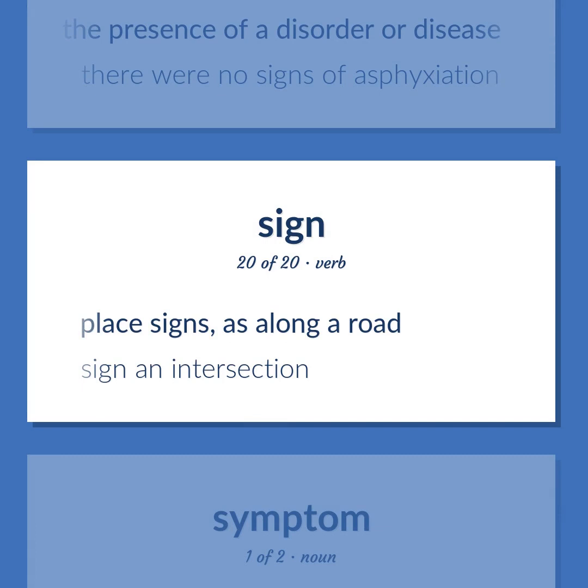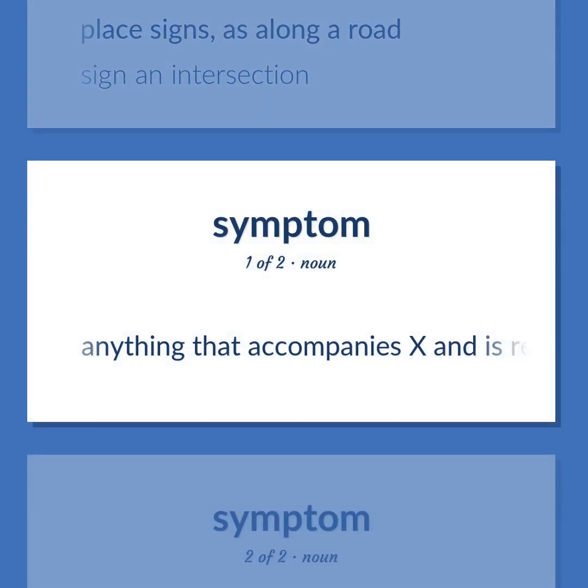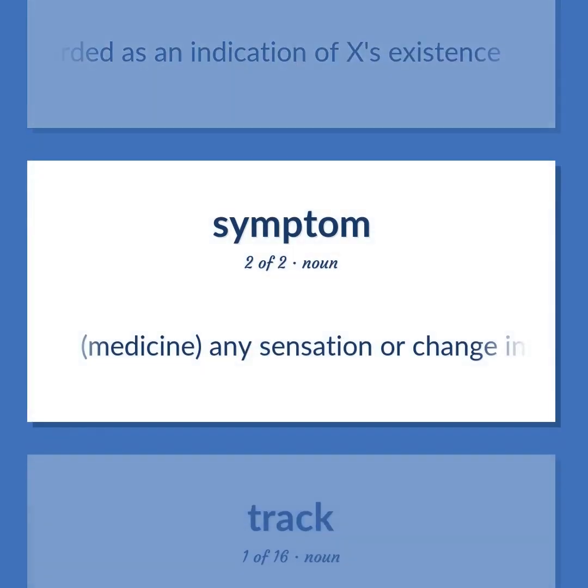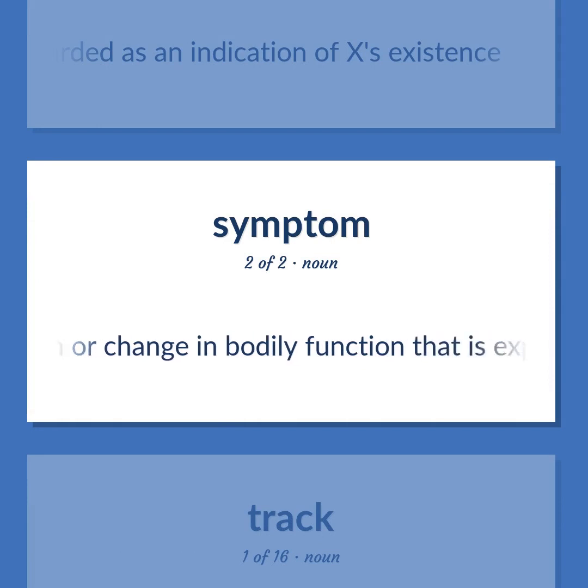Place signs, as along a road. Sign an intersection. Anything that accompanies X and is regarded as an indication of X's existence. Medicine. Any sensation or change in bodily function that is experienced by a patient and is associated with a particular disease.